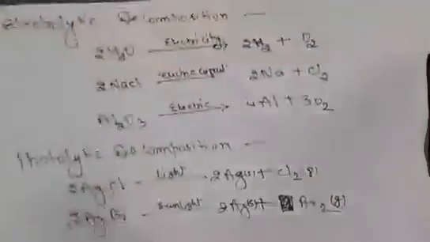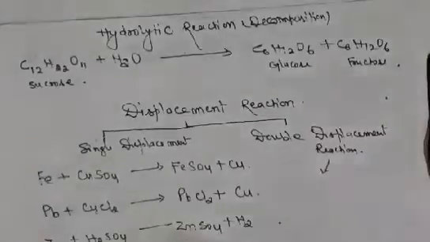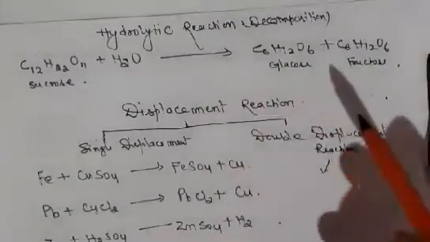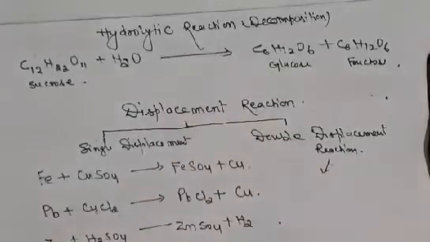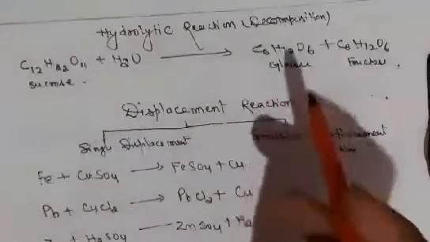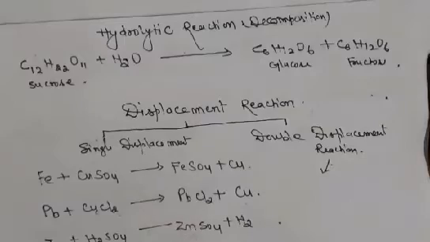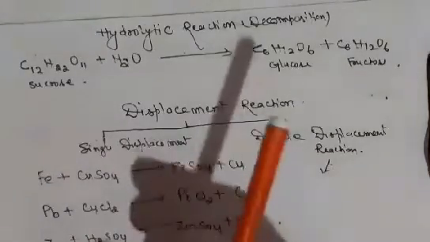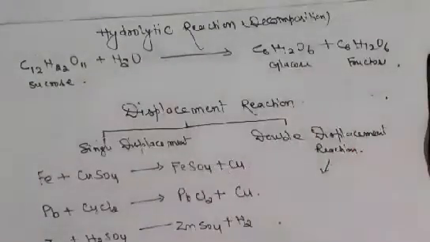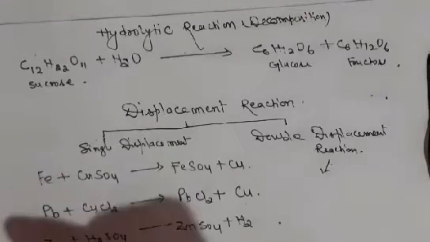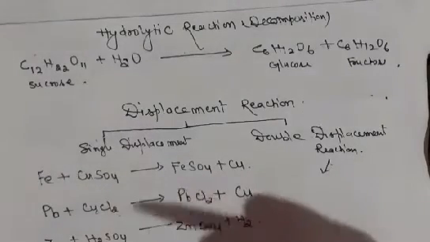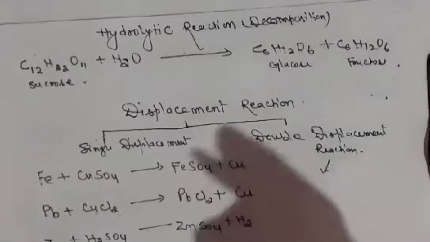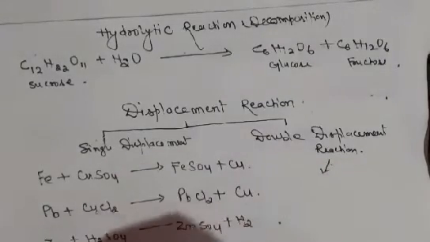hydrolytic decomposition. What is this? Hydrolytic. As the name indicates, water is the influencing factor in this reaction. The example of hydrolytic decomposition is the decomposition of sugar in our body. As you know, when we eat bread, it starts digesting or decomposing in our mouth. That is called the digestive process.